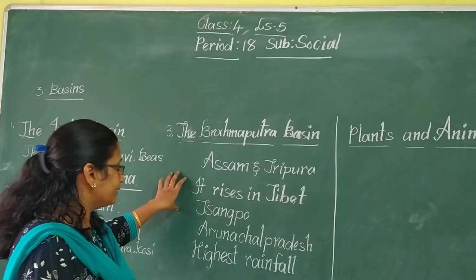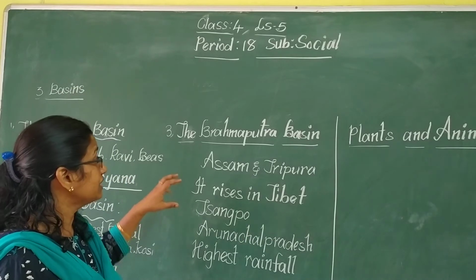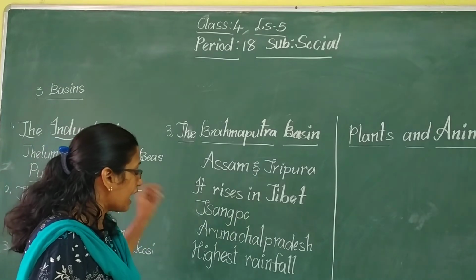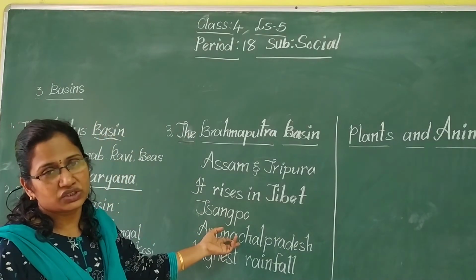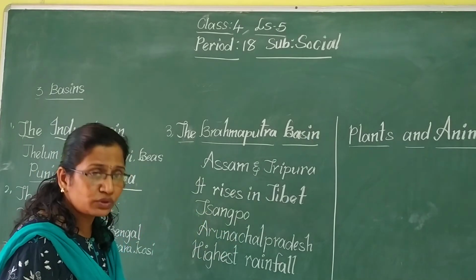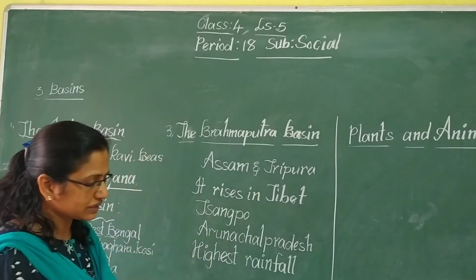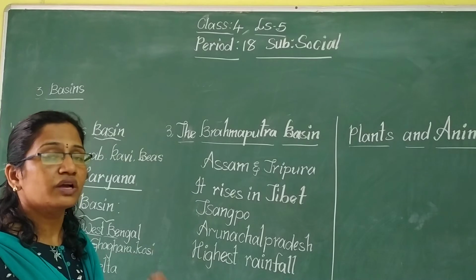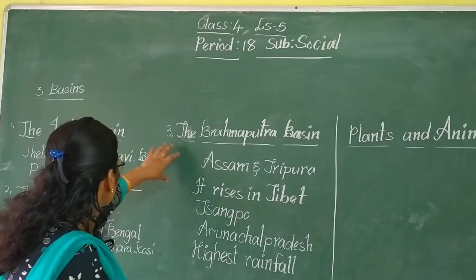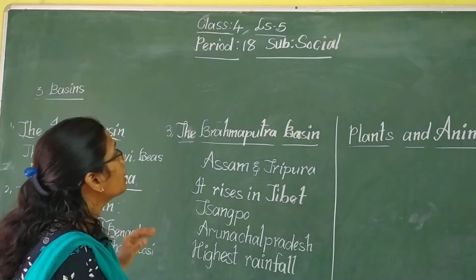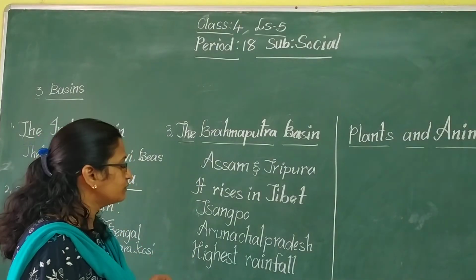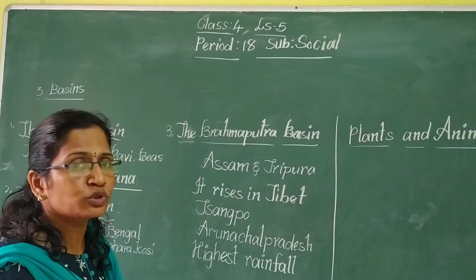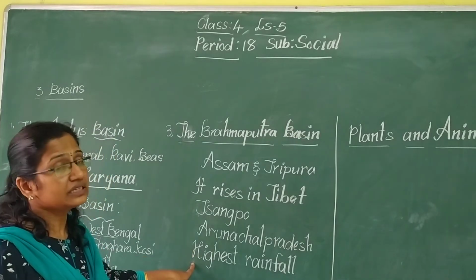Okay, children. In our country, the Brahmaputra enters Arunachal Pradesh. It starts at Arunachal Pradesh, moves through Assam and falls into the Bay of Bengal. When you compare it to the remaining two basins, the Brahmaputra basin receives the highest rainfall. Which basin receives the highest rainfall? The Brahmaputra basin.